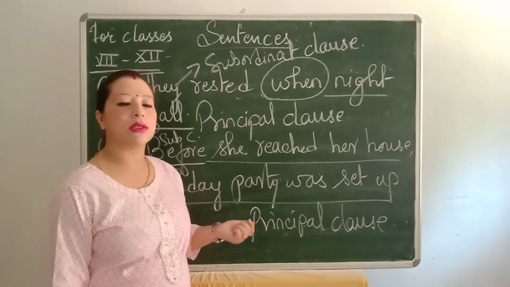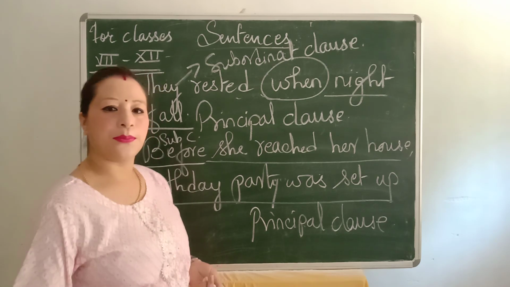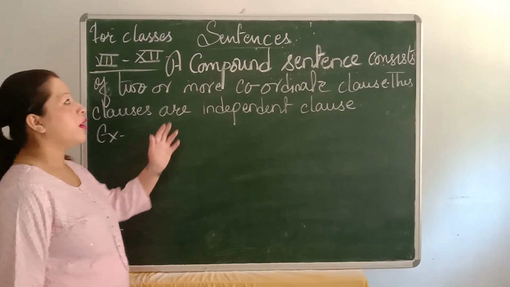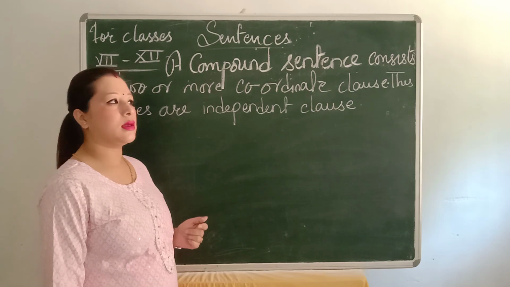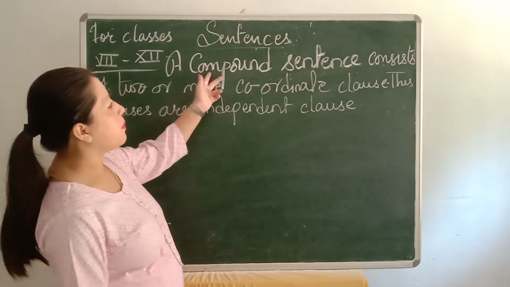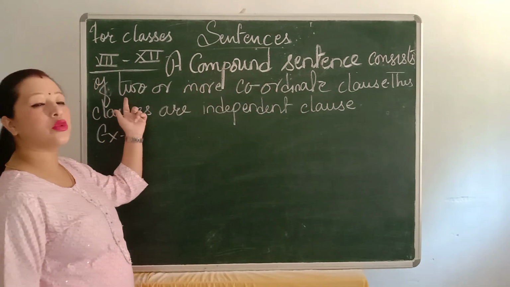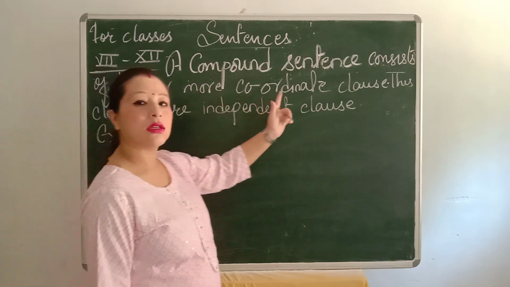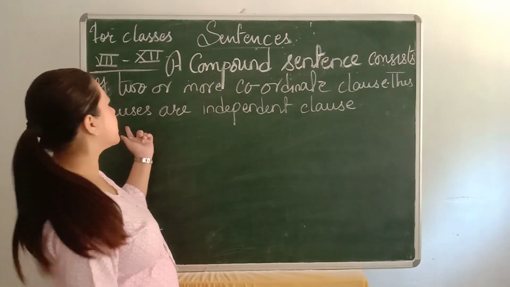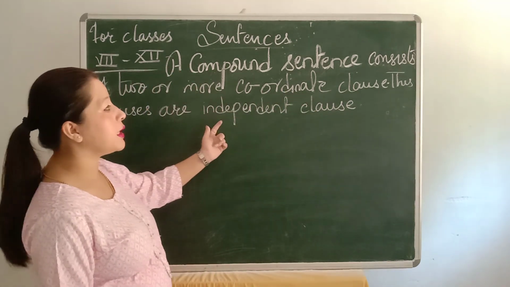Now we will study about a compound sentence. Okay, now next we are going to start compound sentence. A compound sentence consists of two or more coordinate clauses, and these clauses are independent clauses.